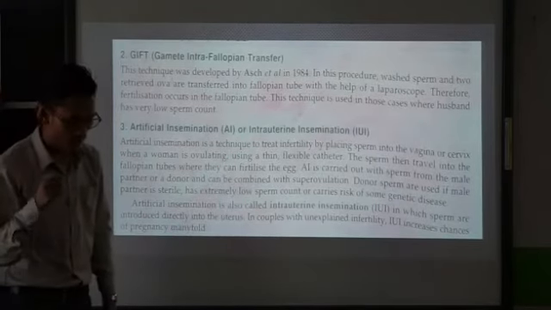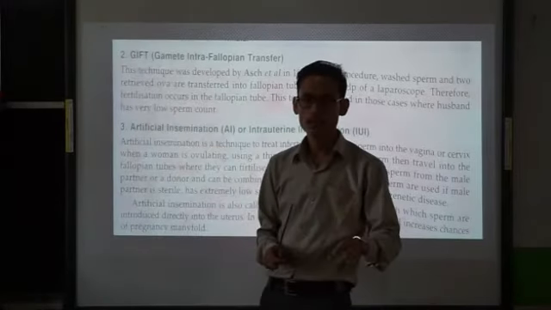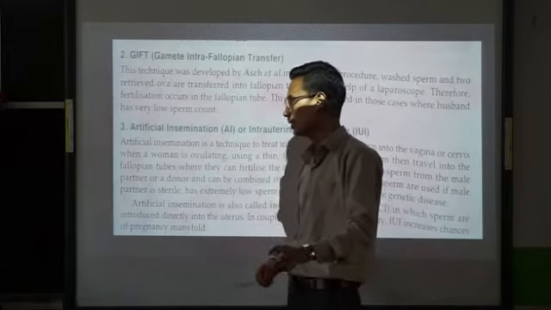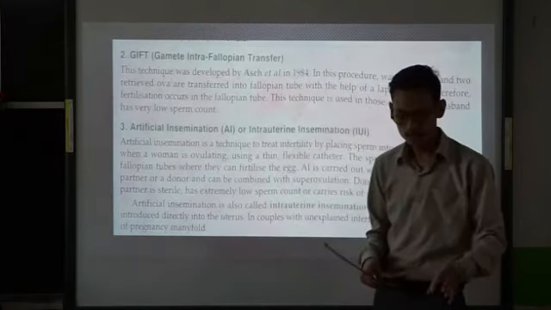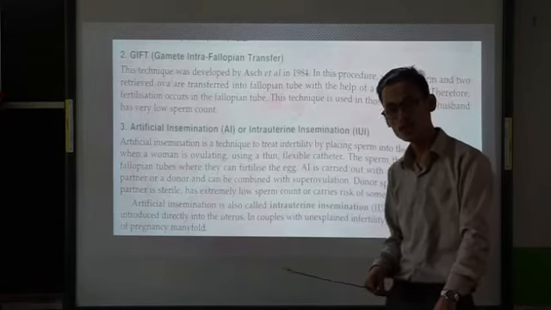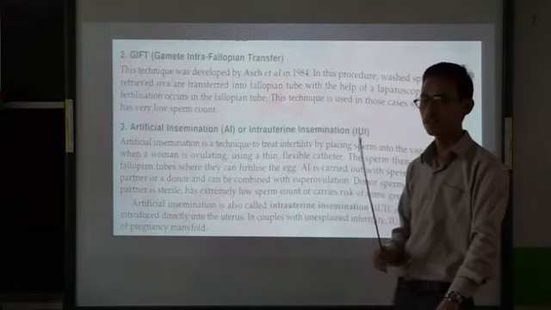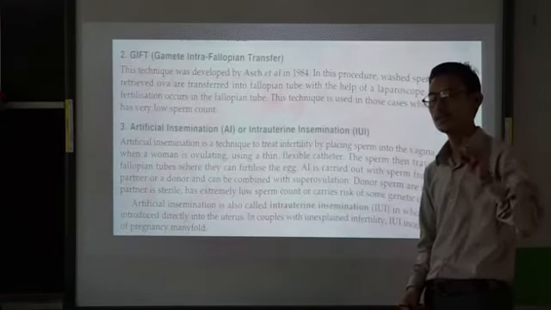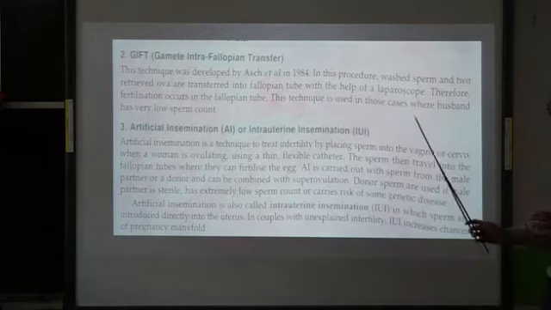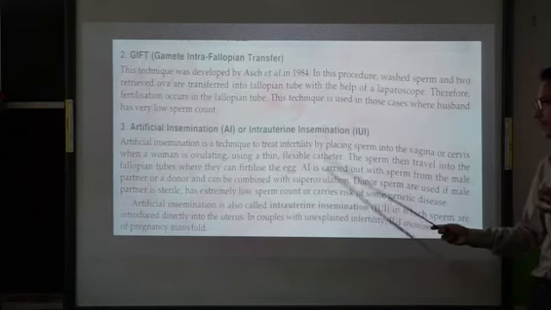That means artificial insemination is mainly done by using the semen or the collected sperm. It's placed into the female genital tract when the female is ovulating. At the time of ovulation, the collected semen is released into the female genital tract. The sperm then travel into the fallopian tube where they can fertilize the egg.